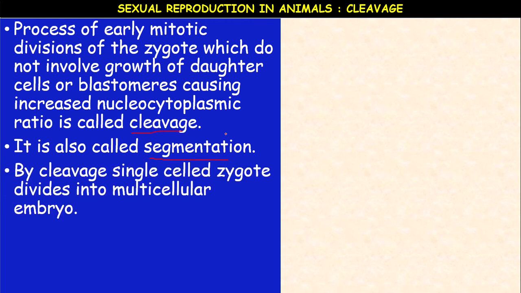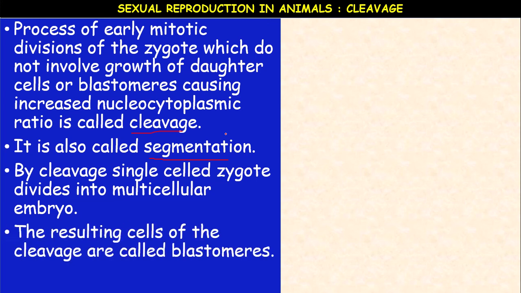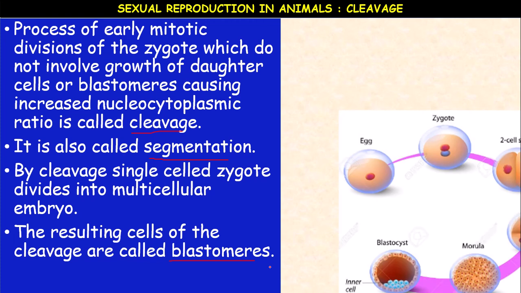By cleavage, the single-celled zygote develops into a multicellular embryo. The resulting cells of the cleavage are called blastomeres. By means of cell division, the zygote divides and redivides to form the cells called blastomeres.